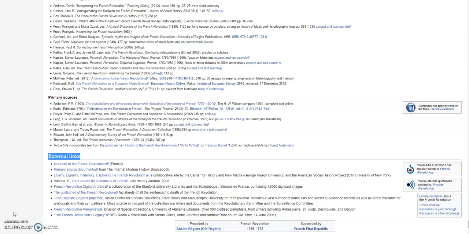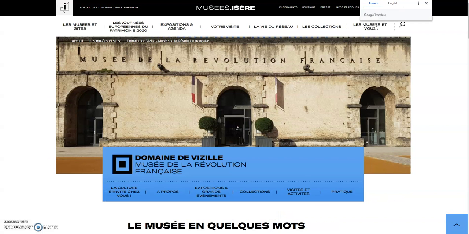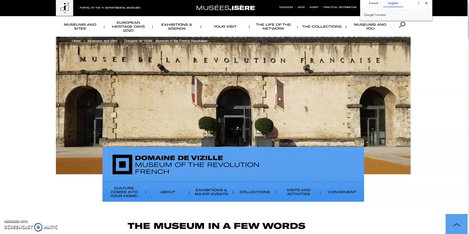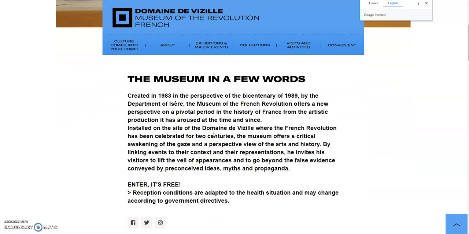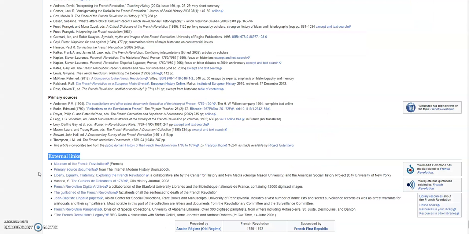So right here under this, we have things like the Museum of the Revolution, right? So the Museum of the Revolution is based in France, but you can translate their page into English to help you, unless you know French. And this will give you all of their information, their exhibitions, major events, their collections, and what they say about the French Revolution.